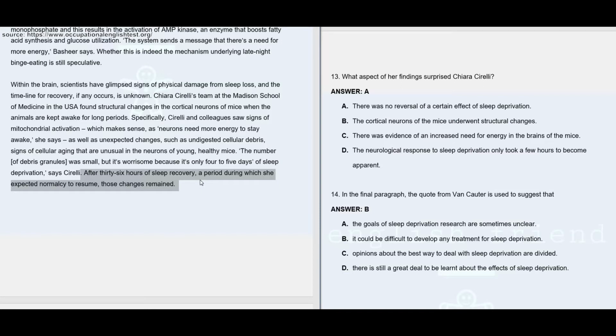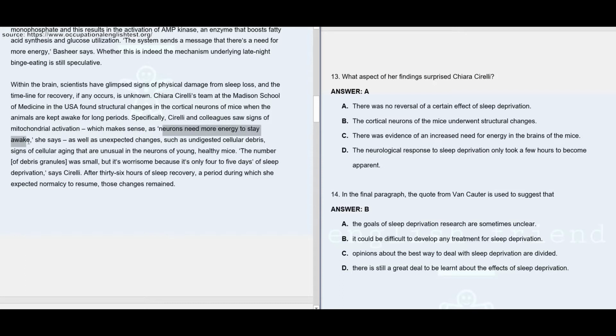In fact, the term surprise is meant to describe something that happens unexpectedly. So, answer for question number 13 is A. There was no reversal of certain effect of sleep deprivation. Option B says the cortical neurons of the mice underwent structural changes, which is true as per the paragraph, but this didn't surprise her. Here you may see they're talking about structural changes in cortical neurons, but this didn't surprise Chiara Shirelli. That's why option B is not the answer. Option C says there was evidence of an increased need for energy in the brains of the mice. Here you can find neurons need more energy to stay awake.